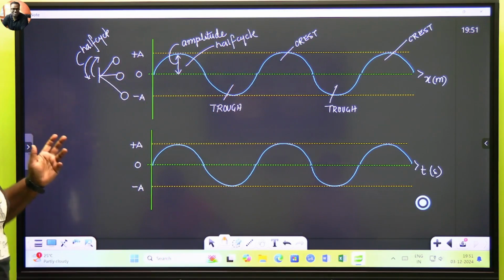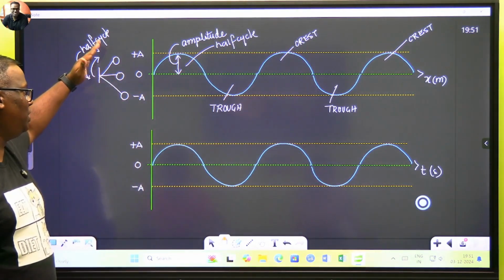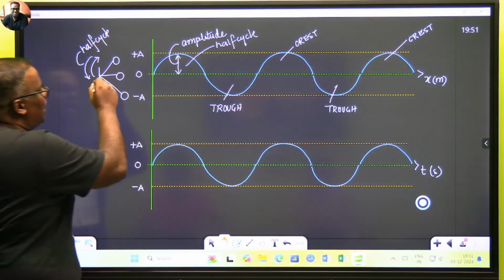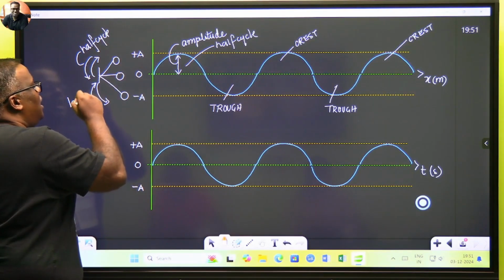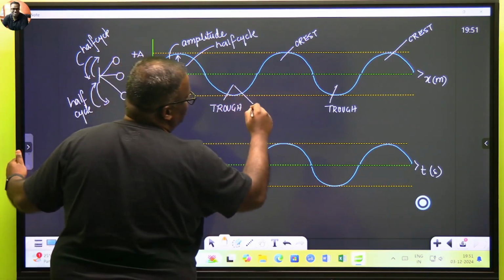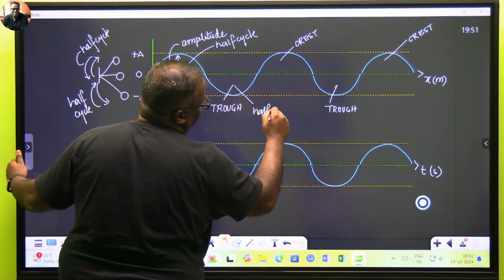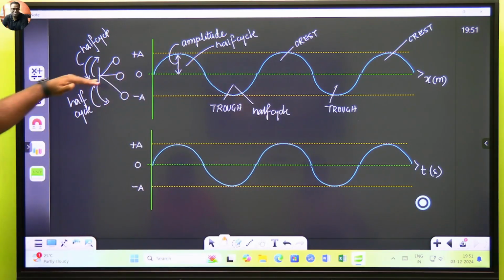Not only the crest, the trough can also be a half cycle. Because this showed the pendulum's upward going and coming. Pendulum will go here also, and come back from here, that is also a half cycle. So a trough also forms a half cycle. Did you understand? Clear?